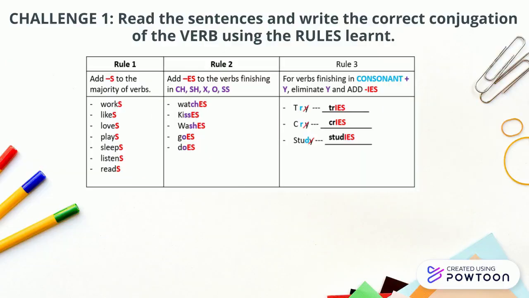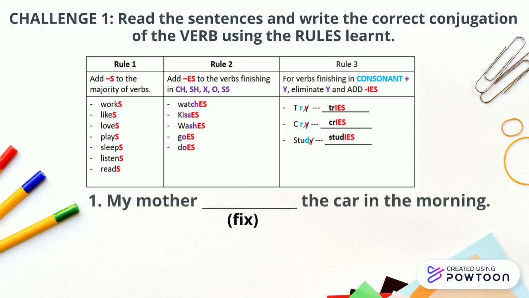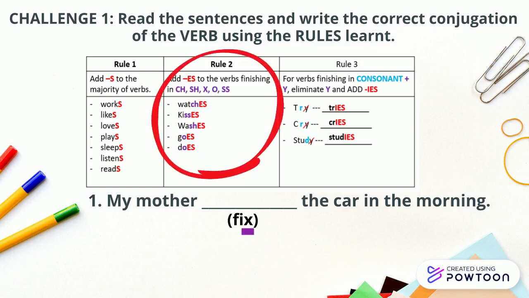Challenge 1. Read the sentences and write the correct conjugation of the verb using the rules we have learned. For example, in this sentence, the verb is fix. It finishes in letter X. So what rule do you use? Rule number 2. Very good. And I say, my mother fixes the car in the morning.